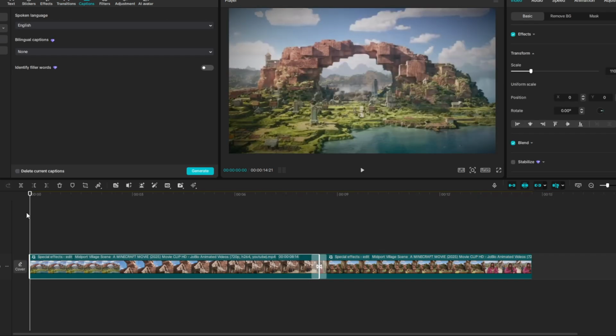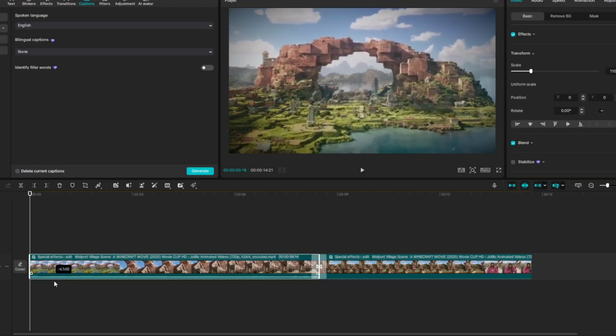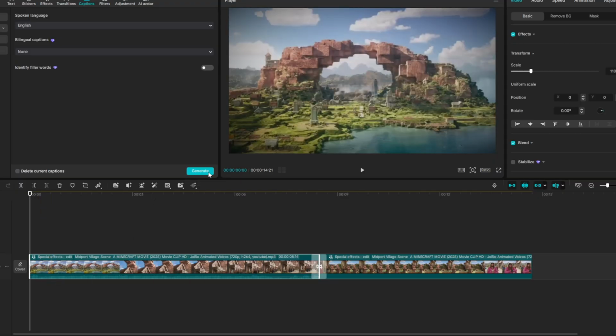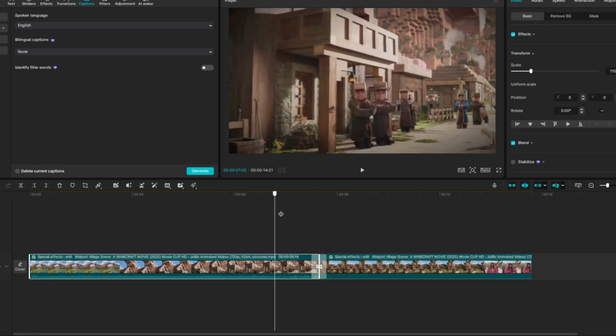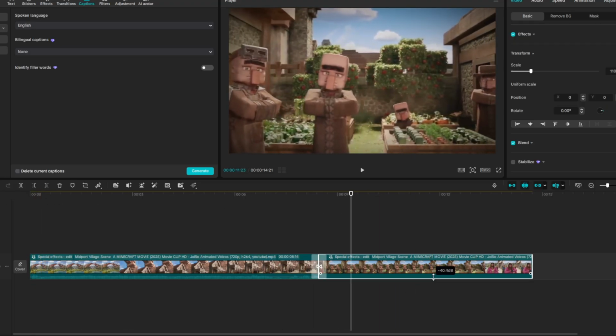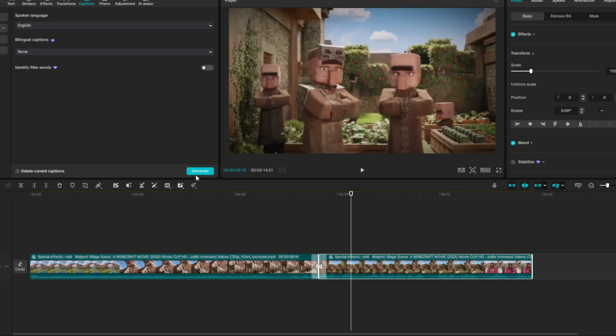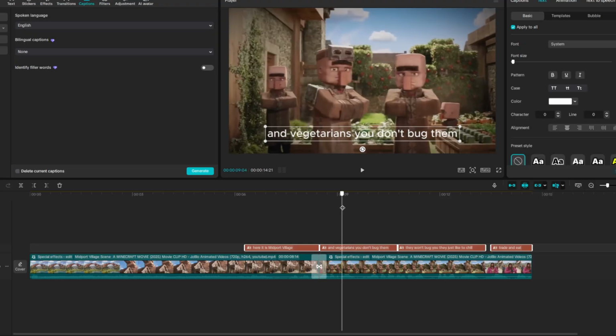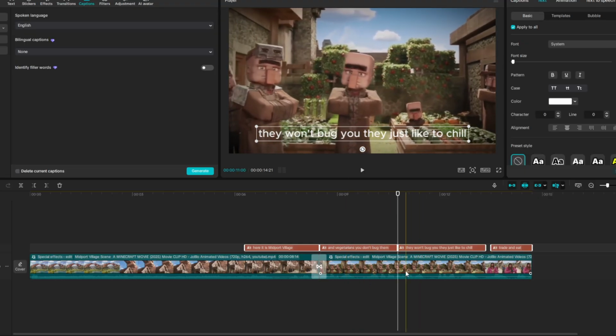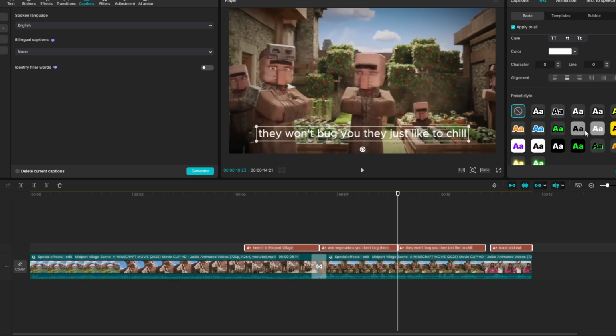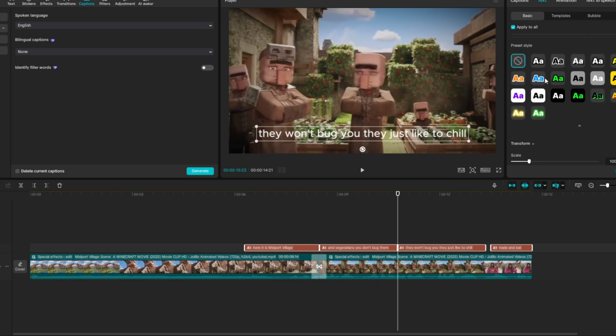Another great thing with CapCut is that you can just generate captions based on what is actually being said. So I don't have a voiceover here, but let's say I just wanted to, just to show you, generate the captions for when the people are actually talking. So for this one, for instance, I'm just gonna turn up the volume and then just hit generate. And as you can see, you will get captions for what is actually being talked about in the clip. And you can just change the style here. You can make it your own, but there are some presets here that you can use. Just mess around with that and make sure it has some brand consistency, and that is just one way to actually make it a bit more unique.